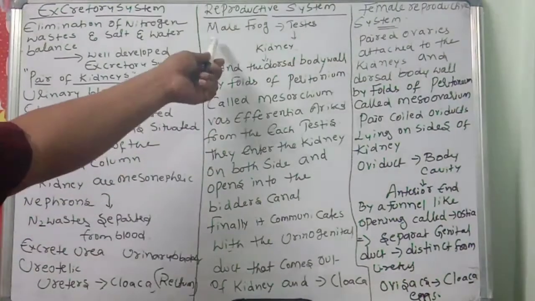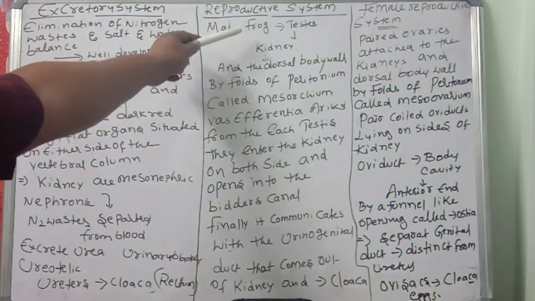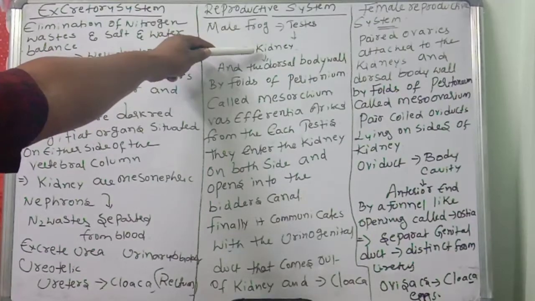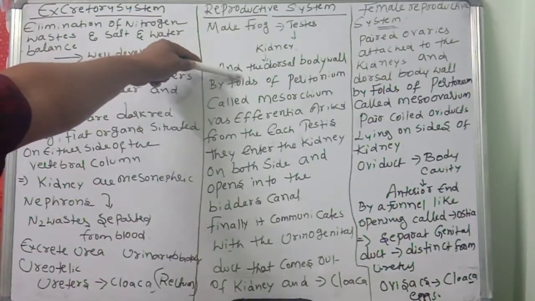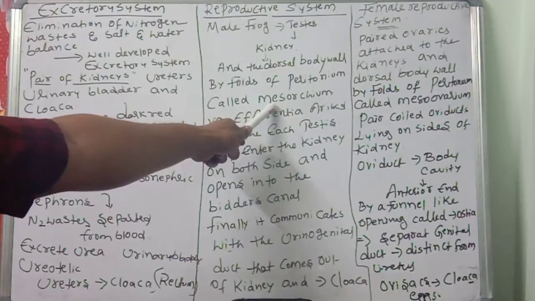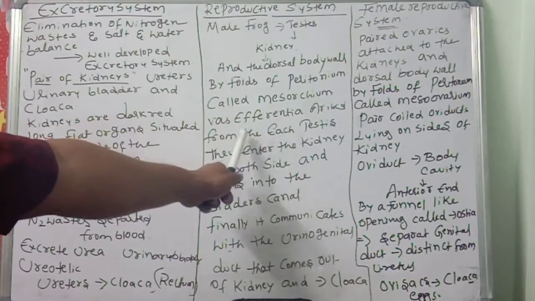Next, we come to the reproductive system. The male frog has testes attached to the kidneys on the dorsal side of the body wall by folds of peritoneum called mesorchium. Vas efferentia arise from each testis.